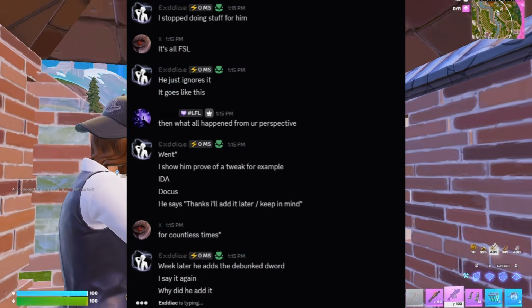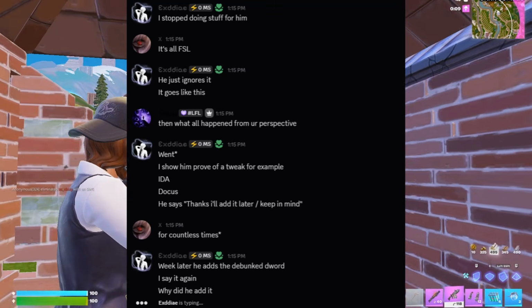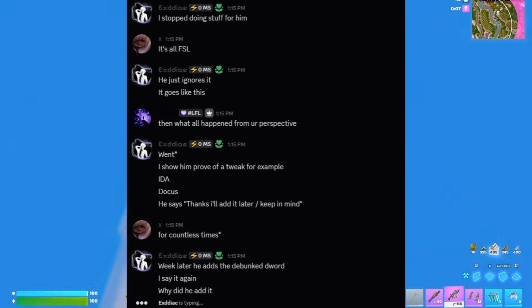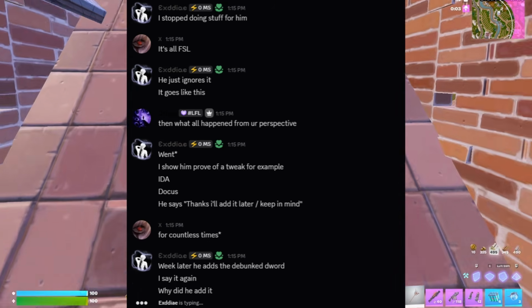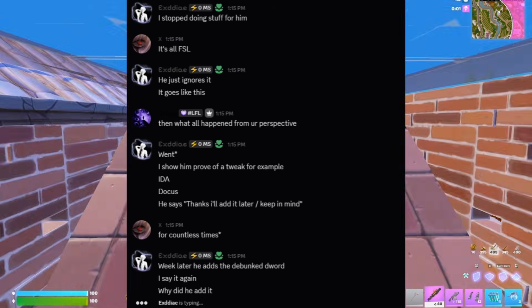And then another screenshot is from XDie here. He says, "I stopped doing stuff for them. I show him proof of a tweak, for example, IDA documents. He says, thanks, I'll add it later, keep in mind." And then a week later, he adds the same debug DWORD.